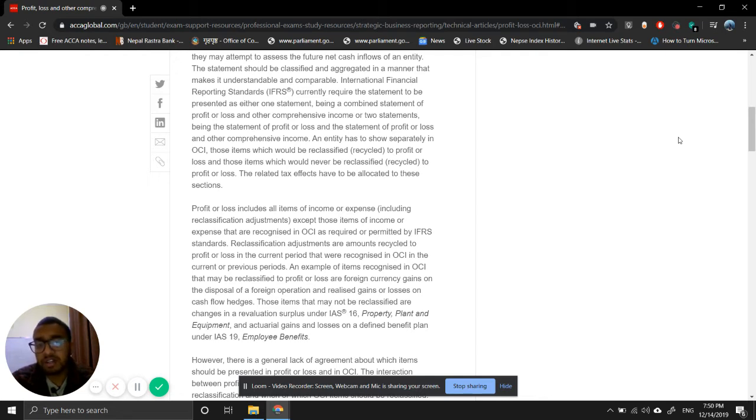An example of items recognized in OCI that may be reclassified to profit or loss are foreign currency gains on disposal of foreign operations, and any realized gains or losses on cash flow hedges. The items that may not be reclassified are changes in revaluation surplus under IAS 16 PPE and actuarial gains and losses on a defined benefit plan under IAS 19 employee benefits.